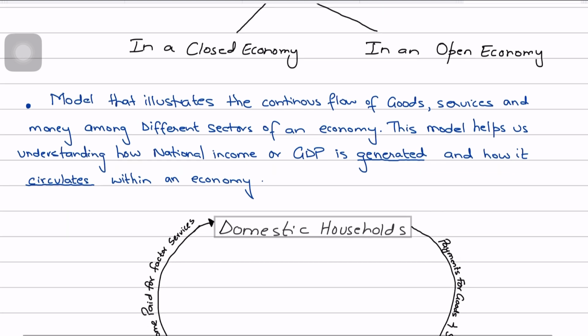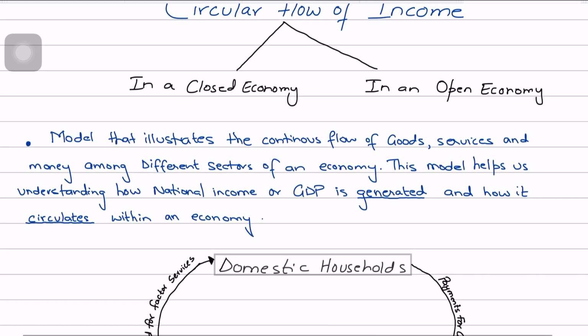The whole idea behind the circular flow of income is to help us understand how GDP is generated, that is, how national income is generated in an economy. Not only how it is generated, but also how it circulates within an economy. That is what the circular flow of income is modeling for us.